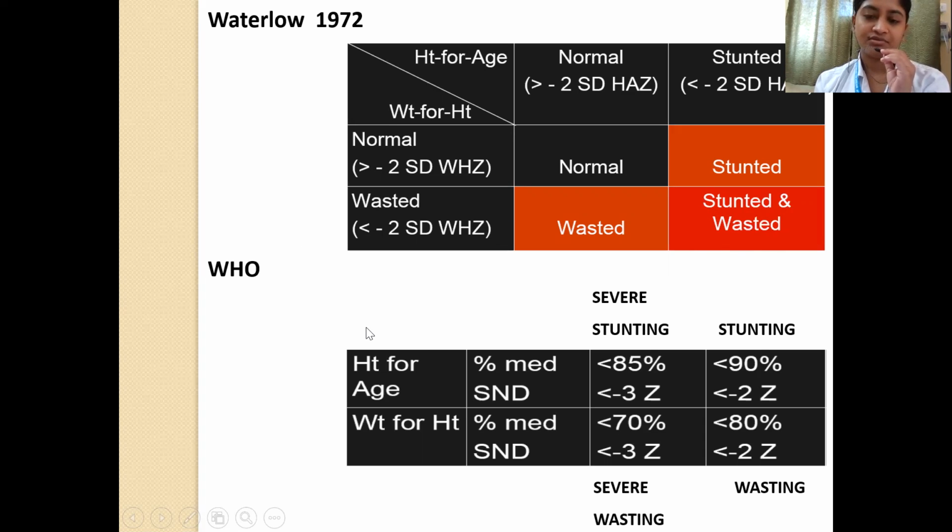Then let's move on to the WHO classification, where they will consider only the height for age and the weight for height. So they call it stunting if the height for age is less than 90% or is less than -2 z-score, and severe stunting if it is less than 85% or less than -3 z-score. And weight for height, if it is less than 80% or less than -2 z-score, then it is wasting. And if it is less than 70% or less than -3 z-score, then it is severe wasting.